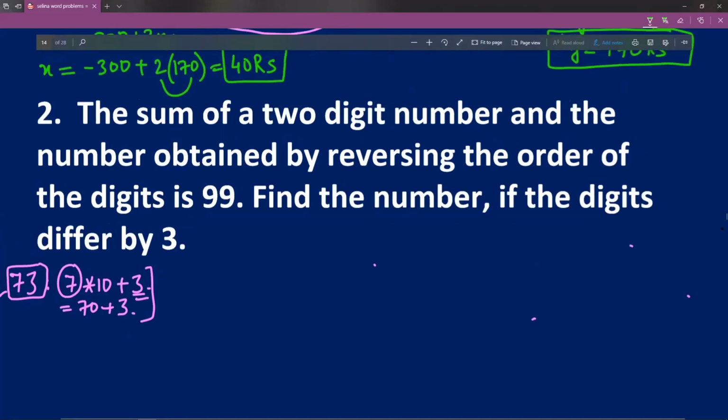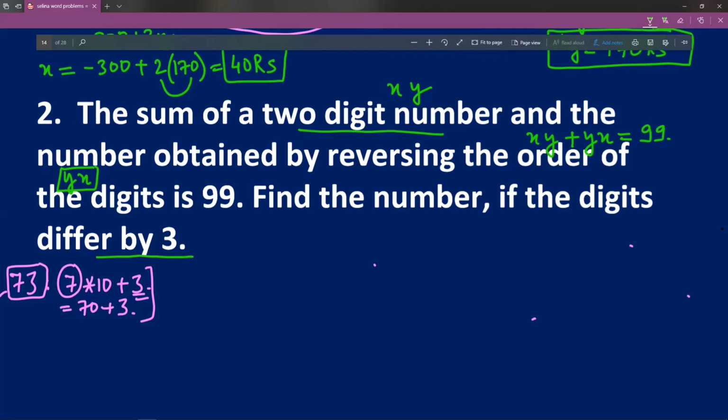The sum of a two-digit number, again I assume that the two-digit number is xy, and the number obtained by reversing the order of digit. So reversing the order of digit implies that the reversed number becomes yx. So the sum is 99, what they are trying to tell you is that the number xy when added to yx becomes 99.